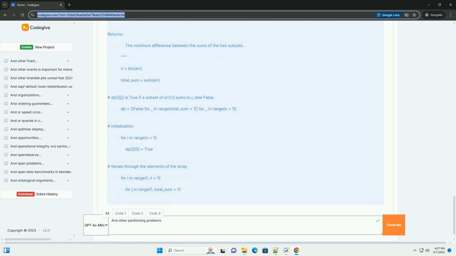If the recursive call returns false, meaning including the element didn't lead to a solution, backtrack by unmarking the element, used[i] equals false. For start recursion: the initial call to can_partition_recursive, k, 0, 0, starts the search for a valid partition.